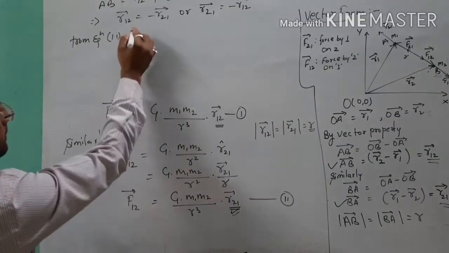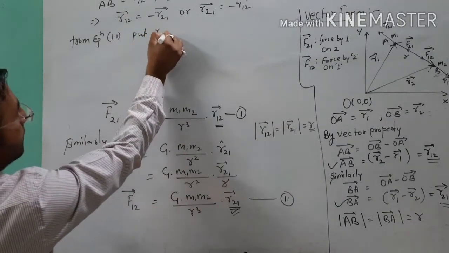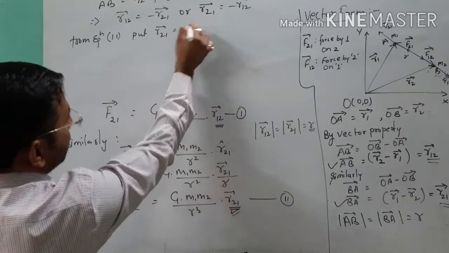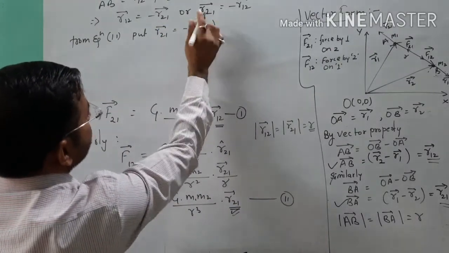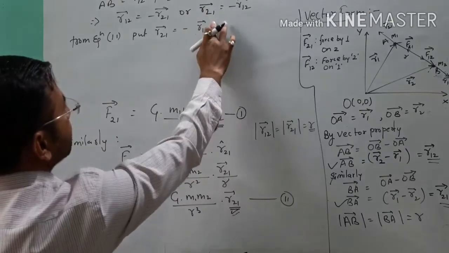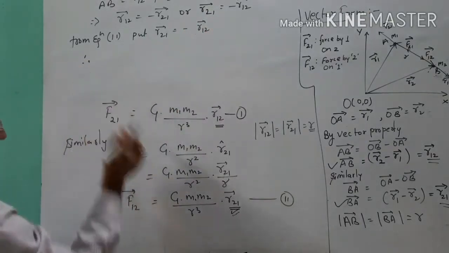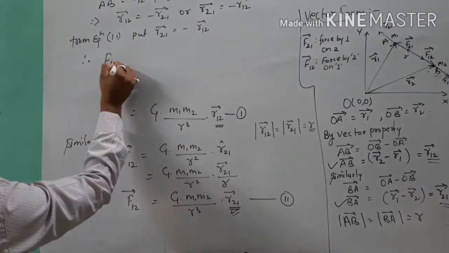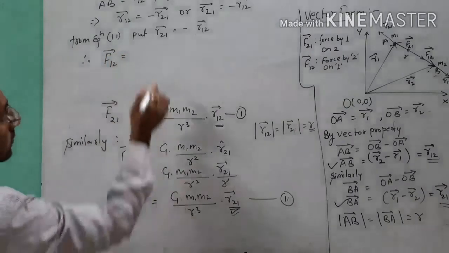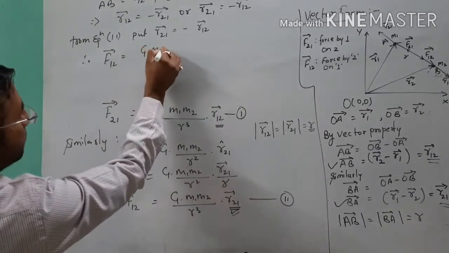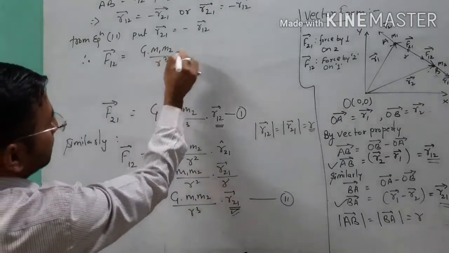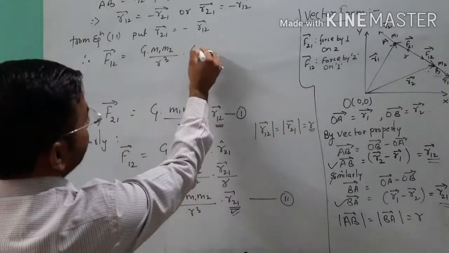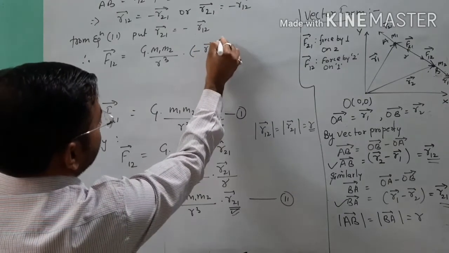From the second equation, put R21 vector equal to negative of R12. Therefore, the relation will be F12 vector is equal to G m1 m2 by R cube into negative of R12 vector.